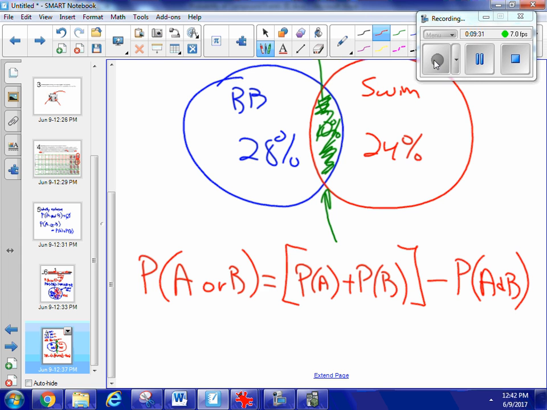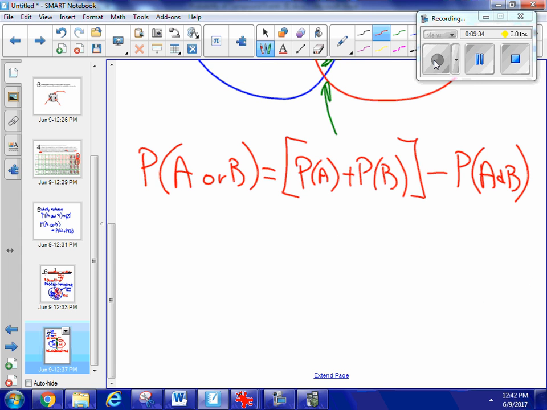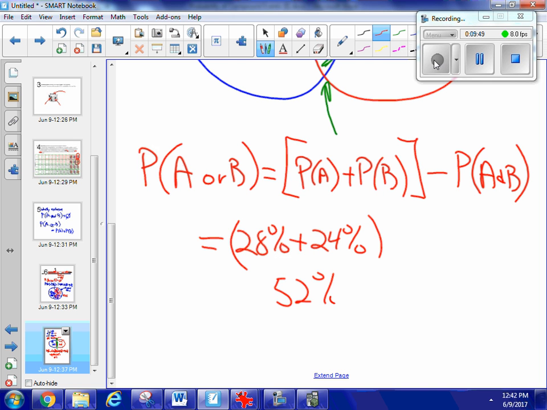So what I have is the probability of A, which is 28%, plus the probability of B, which was 24%. So that's our 52%. But I have to subtract the probability that a student is doing both.